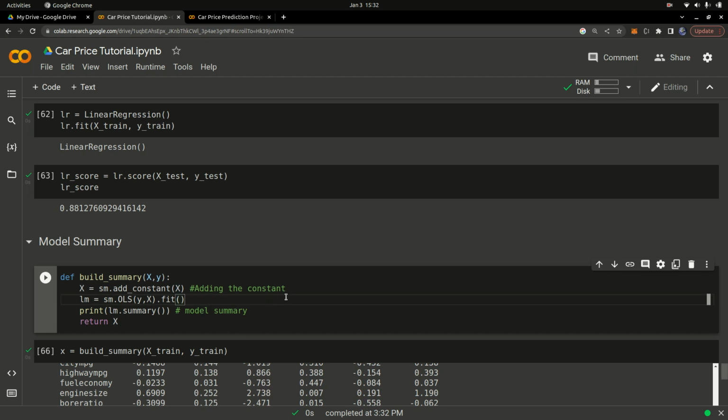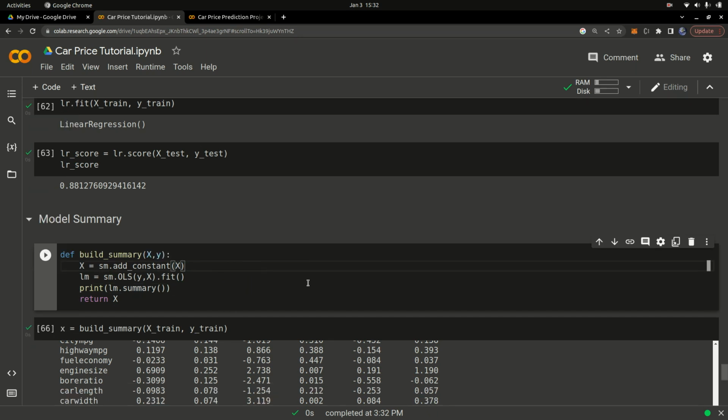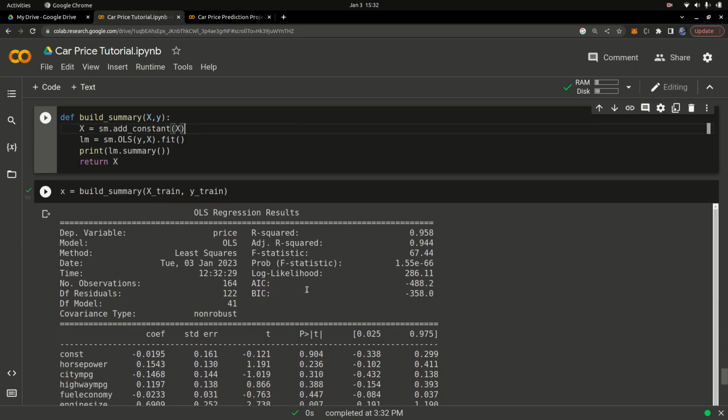Okay, so this is how you can check the model summary using OLS. Yeah, that's all we need. Okay, so that's basically it. And if you scroll up here, you can see we have that information right here. You can see we have R squared. So what does R squared stand for?